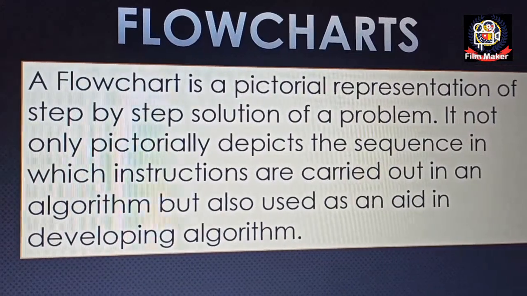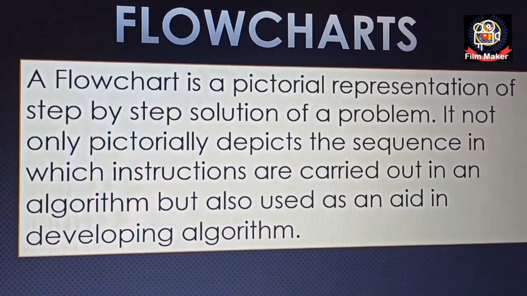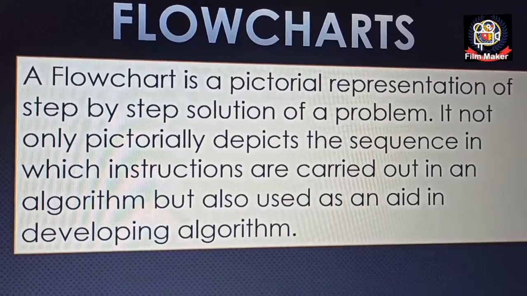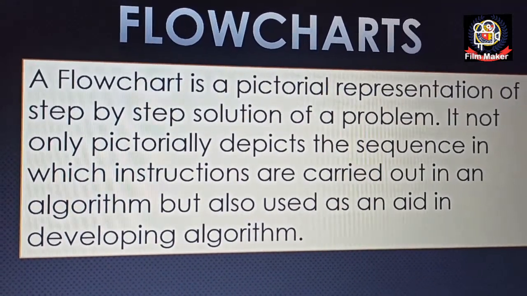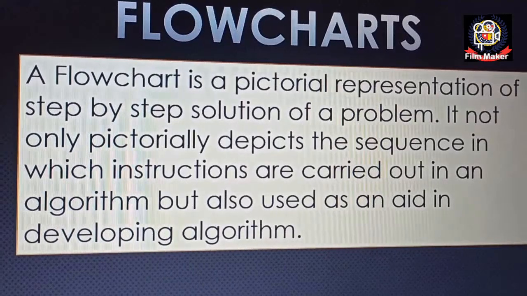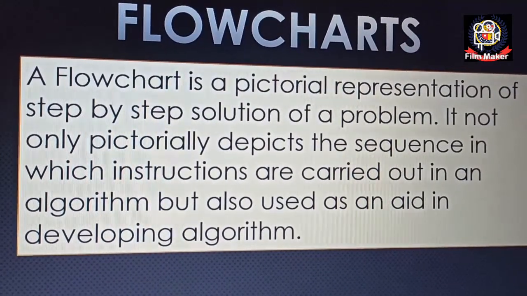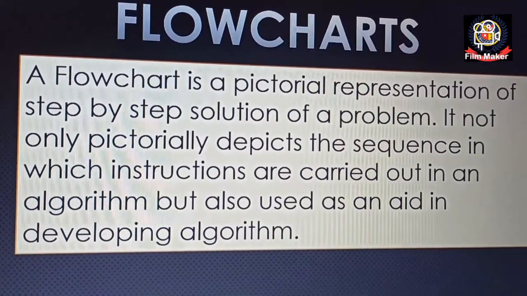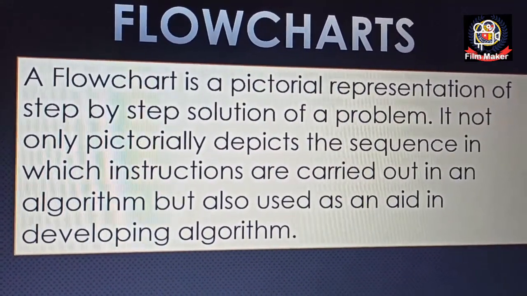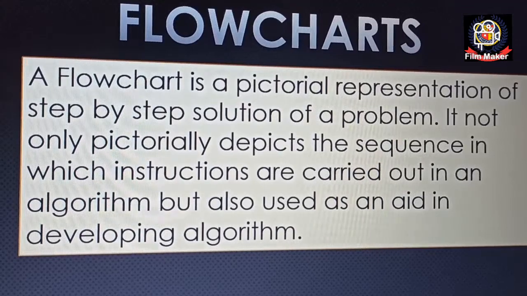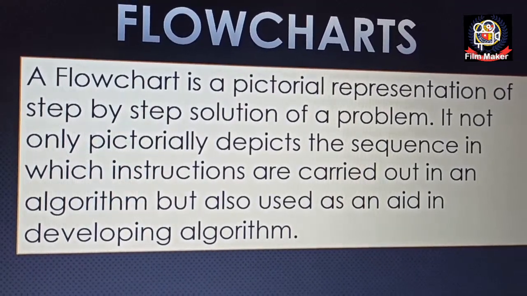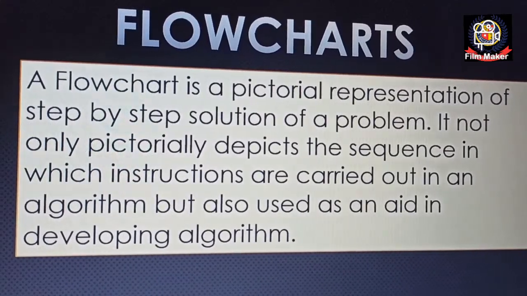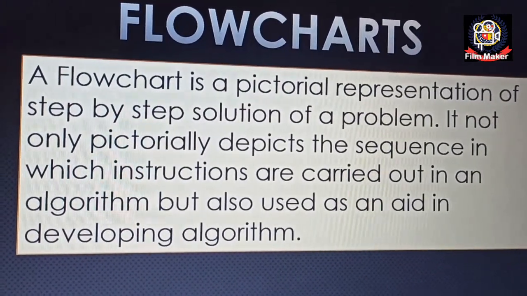It not only depicts the sequence in which instructions are carried out, one after the other, but is also used as an aid in developing an algorithm. As I told you before, the flowchart plays a very important role in designing the algorithm. Clear?